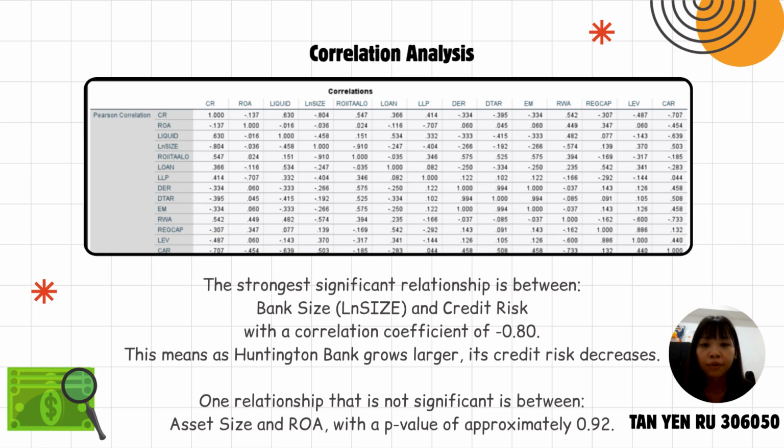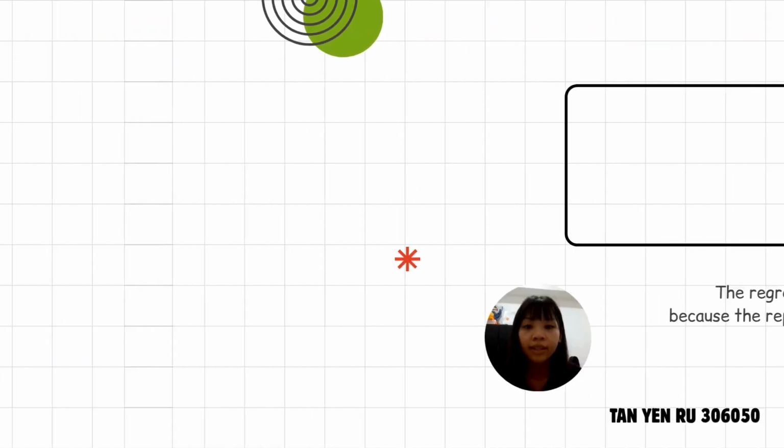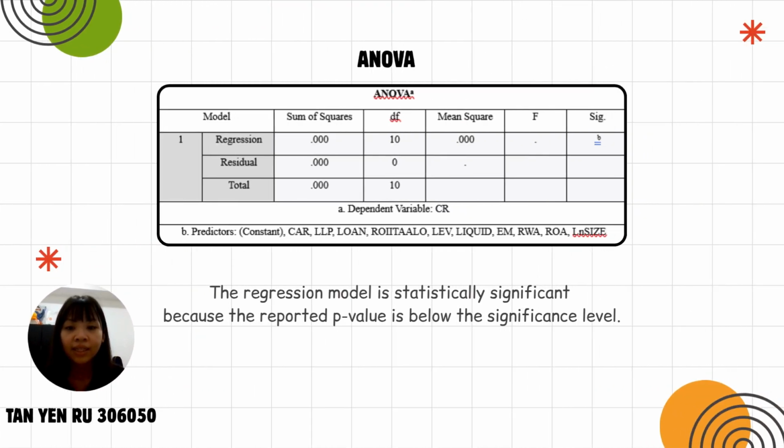Then this is the correlation analysis. The strongest significant relationship is between bank size and credit risk with a correlation coefficient of negative 0.8. This means that as Huntington Bank grows larger, its credit risk decreases. So here is the ANOVA. So we can see that the regression model is statistically significant because the reported p-value is below the significance level.